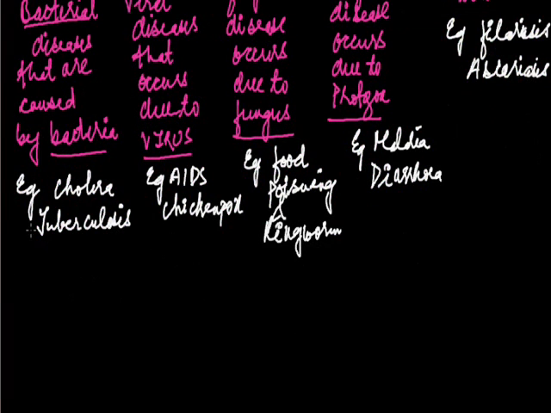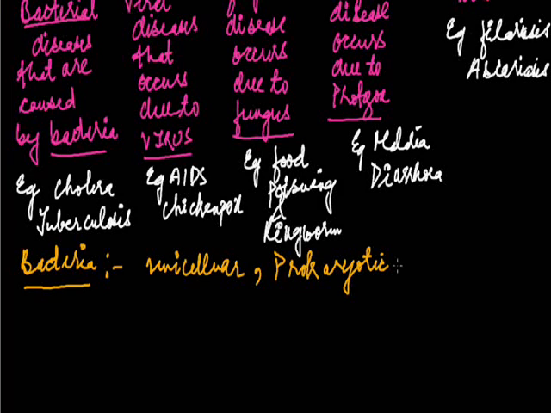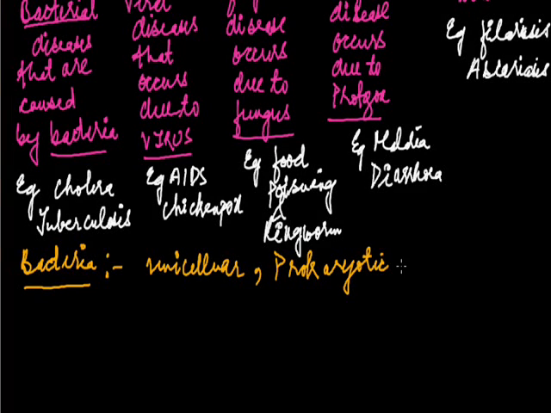First we'll be dealing with the bacteria. Bacteria are unicellular prokaryotic microscopic organisms. Unicellular means these are single cell organisms. Prokaryotic means these do not have a nucleus covered by a nuclear membrane and lack membrane bounded cell organelles, and these are microscopic, that is, not visible with the naked eye.